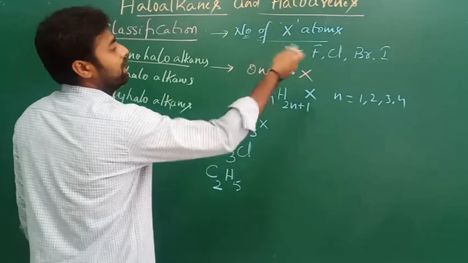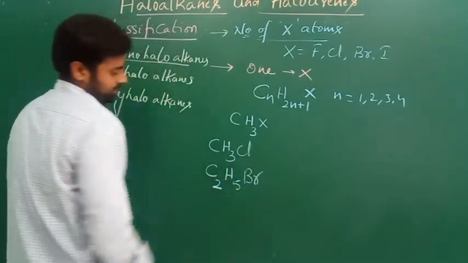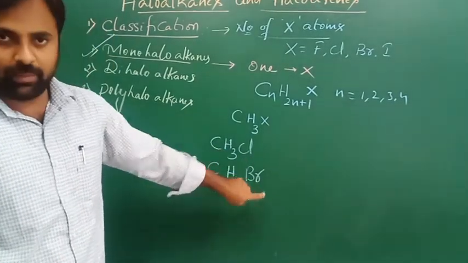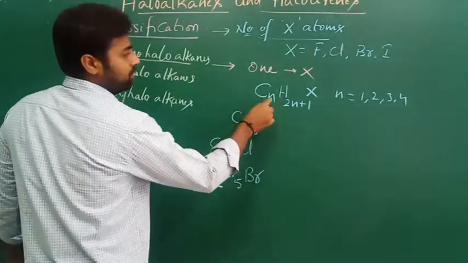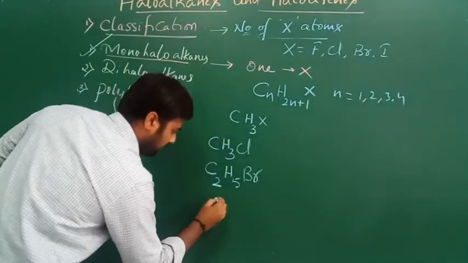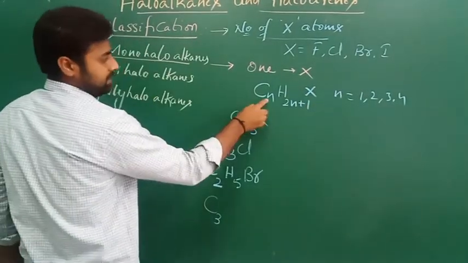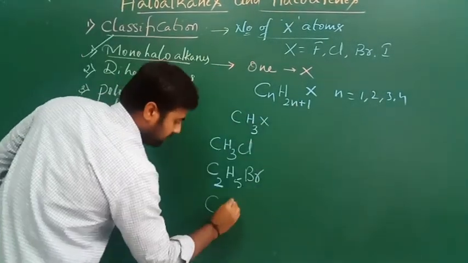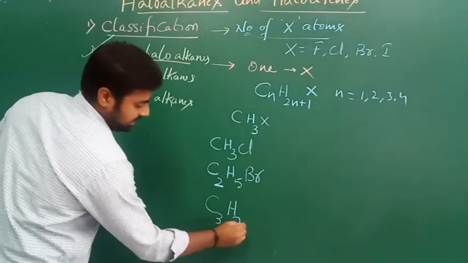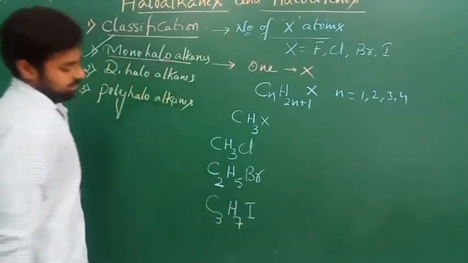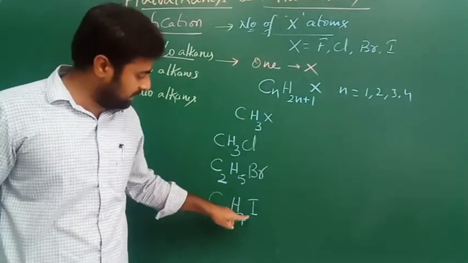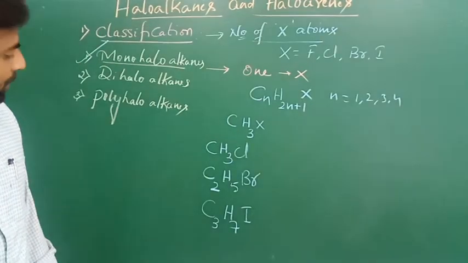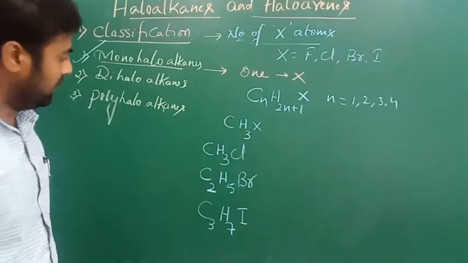I will take another halogen, that is ethyl bromide. Methyl chloride, ethyl bromide. And if you put the value n equals 3, the compound will be C3, 2 threes are 6, 6 plus 1 is 7, C3H7. For X, I take iodine. That gives propyl iodide.